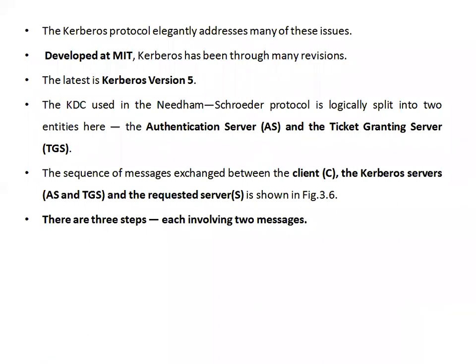In the Kerberos protocol, the KDC has two servers under it. The KDC is not going to manage everything as it is; it has two assistant servers. One is the authentication server, shortly represented as AS, and the second one is the ticket granting server, represented as TGS. When client C wants to interact with server S, in between, they should take permission from the Kerberos servers, meaning the authentication server as well as the ticket granting server.